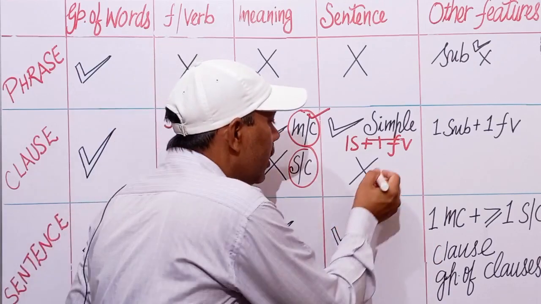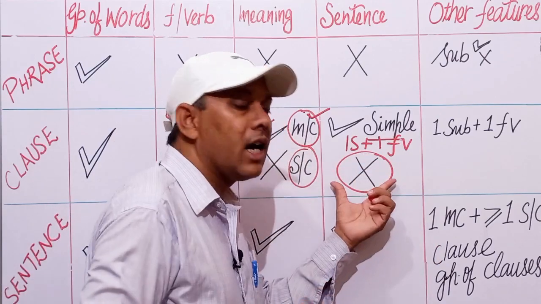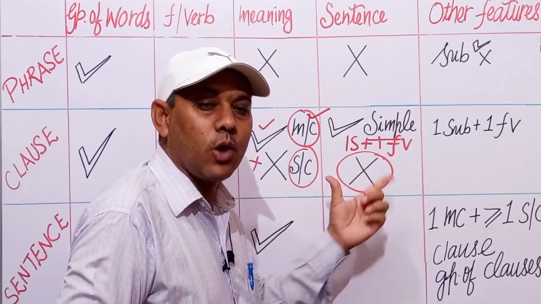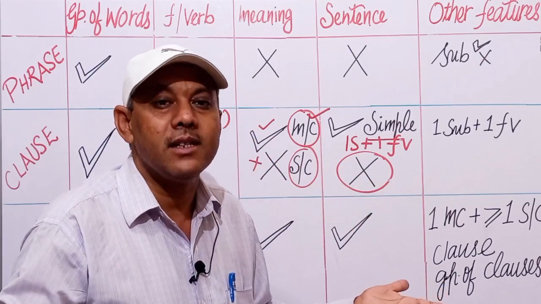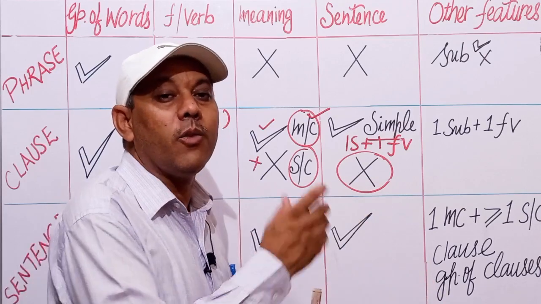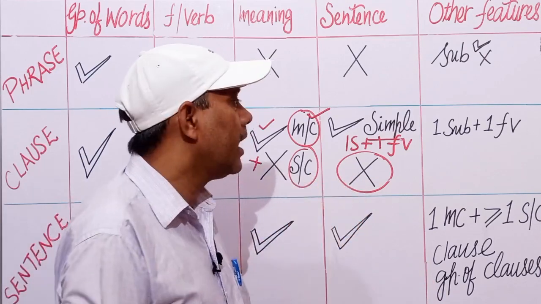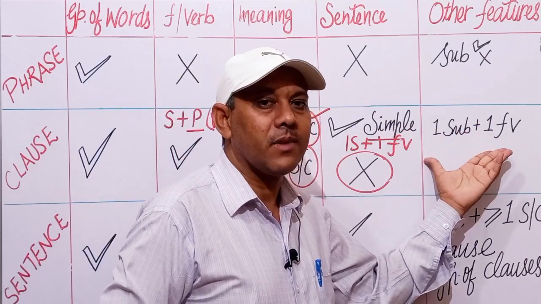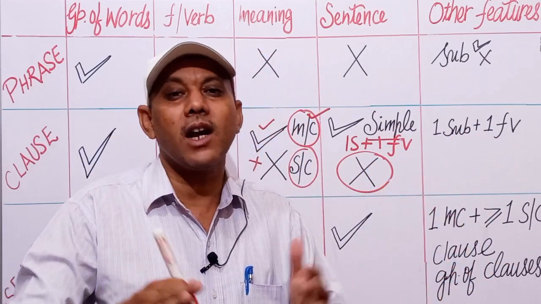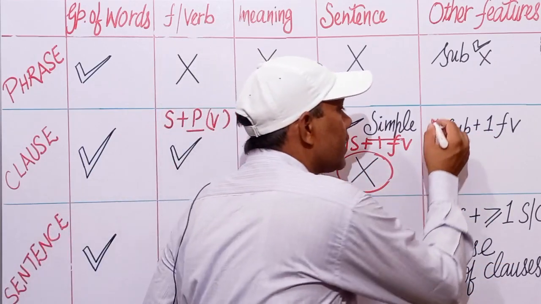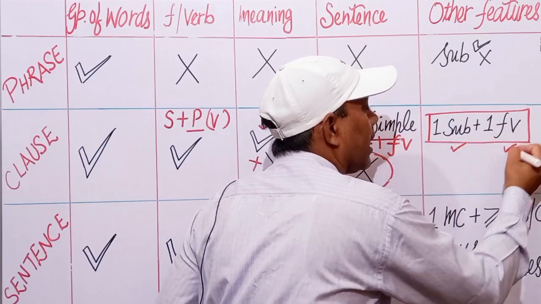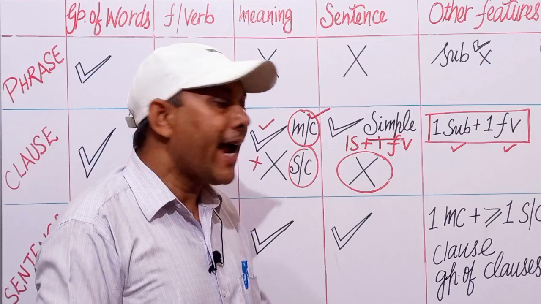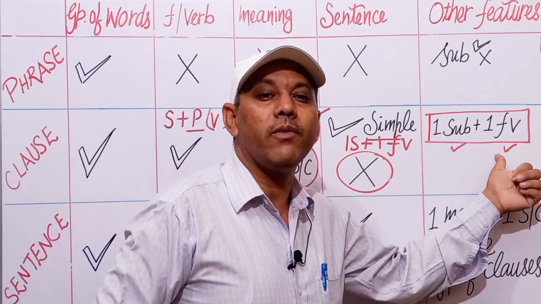So a subordinate clause alone can't be a sentence. So हम कह सकते हैं a clause may or may not be a sentence. It depends upon the words in the sentence. Next is other features. What is the basic feature of a clause? The basic feature of a clause is it has a subject and a finite verb. At least one subject and one finite verb.